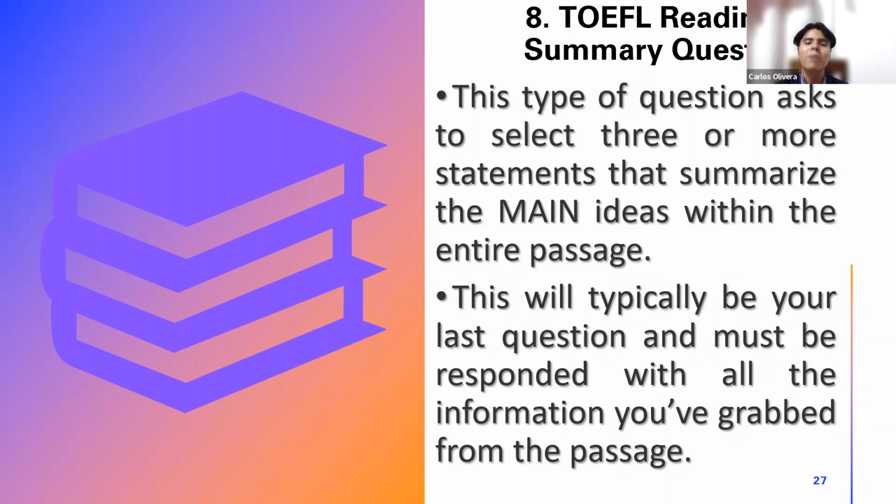If you receive the experimental version, the last question for your passage, doesn't matter which one, is always going to be a summary question. And that's the reason why I tell you, you should respond to this question as the last question. You shouldn't force yourself to respond to it as your first question. Why? Because you need to have a glance of the entire reading passage for responding this, as your task is to find the statements that summarize the main ideas of the entire passage. So follow the natural inclination and respond this question as the last one.